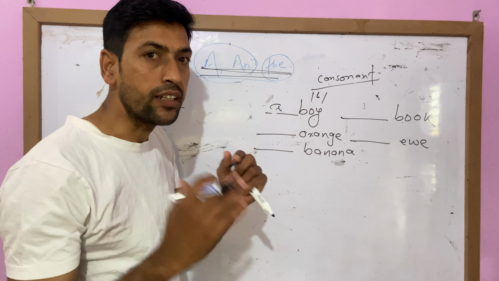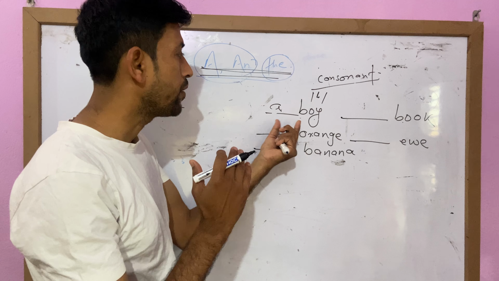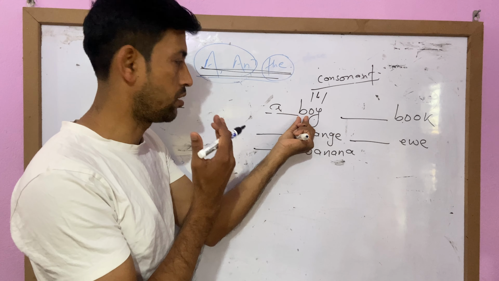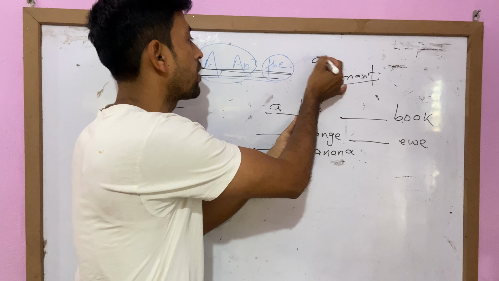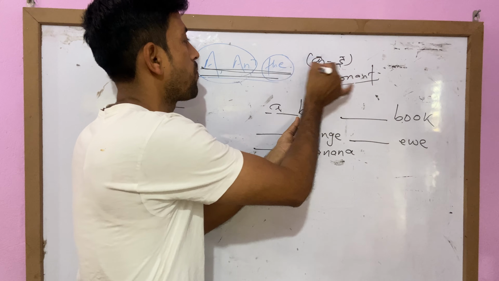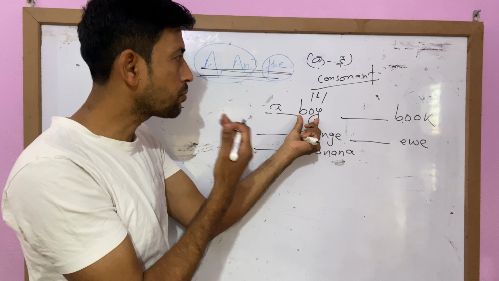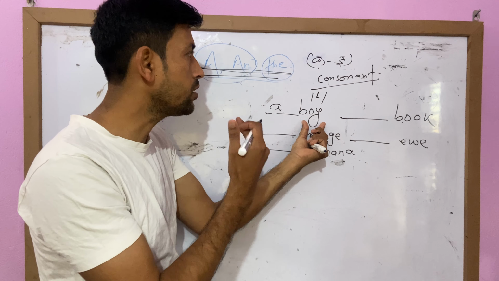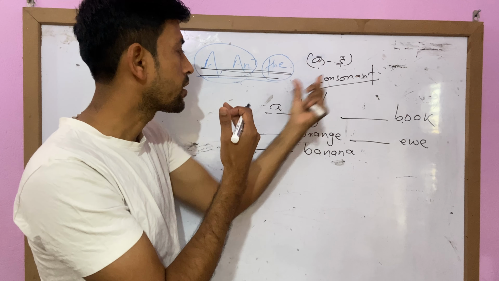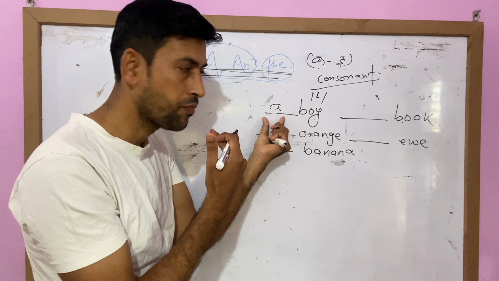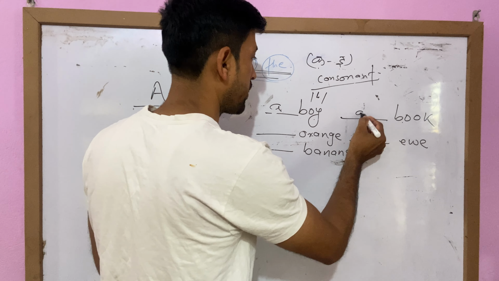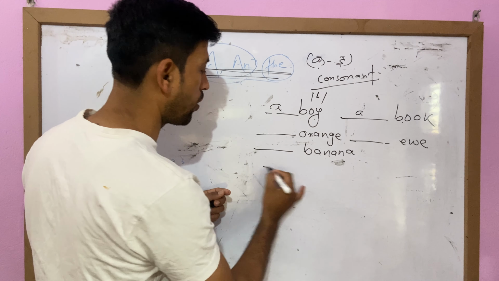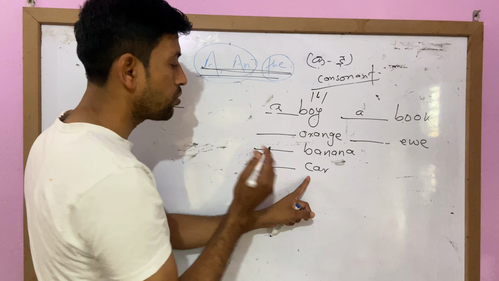In the context of Nepal, if we pronounce the word and it comes under ka to gya. For example, boy, it's ba, so it refers to ka to gya. When the sound comes under ka to gya, then we use a. Another is book, banana, car.